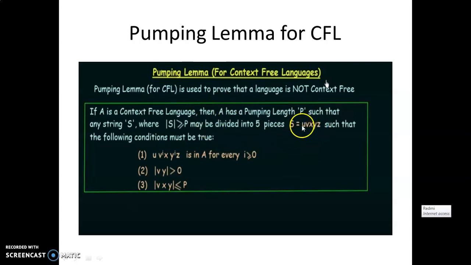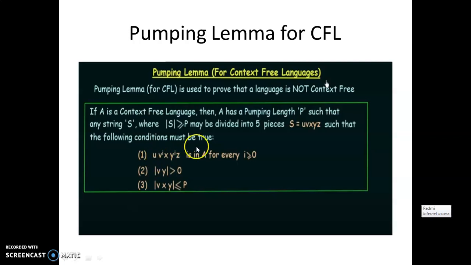After dividing the given string into 5 pieces, we have to see whether the divided string fulfills these 3 conditions or not. If all these 3 conditions are satisfied by the string s, then we can say the given language is a context-free language. If one of the conditions fails to be satisfied by the string s, then we can say the given language is a non-context-free language. So one by one we will see what these 3 conditions are.